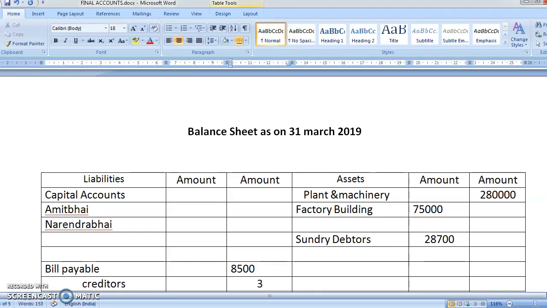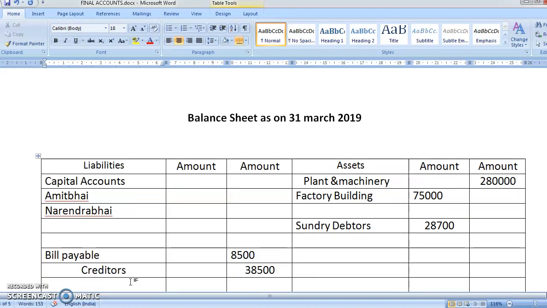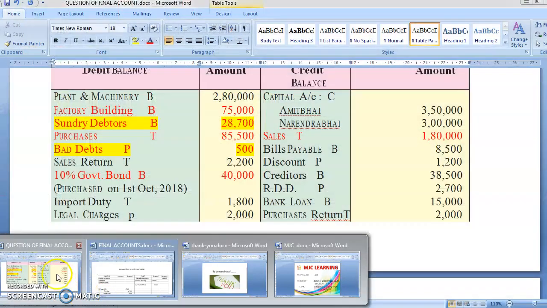The amount of creditors is 38,500. The next item was bank loan, which was again from here. So bank loan was 15,000. Okay, and then what is left out?